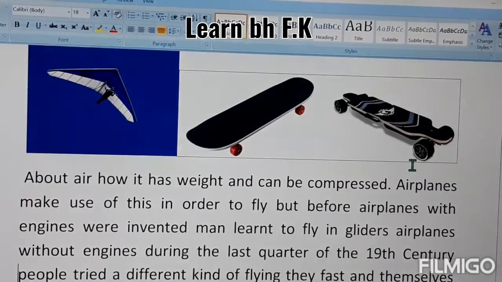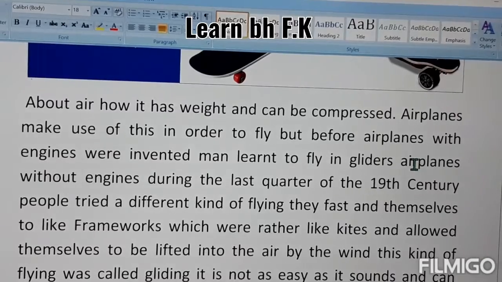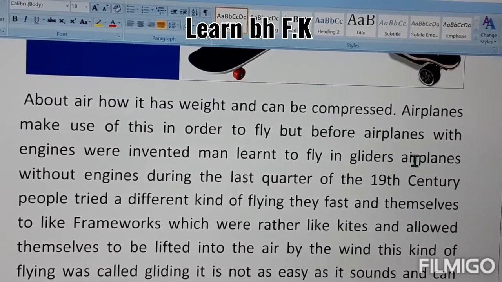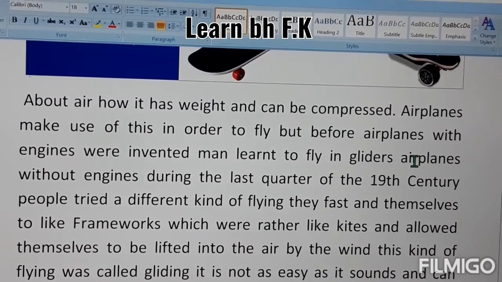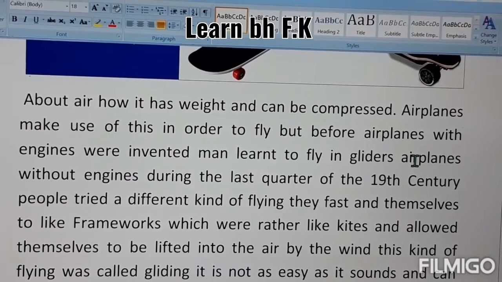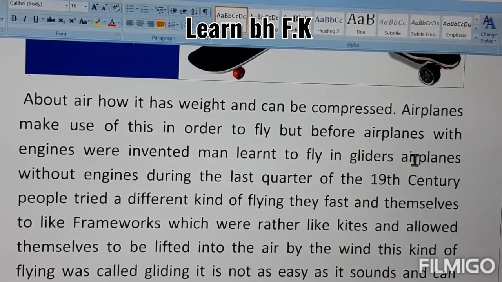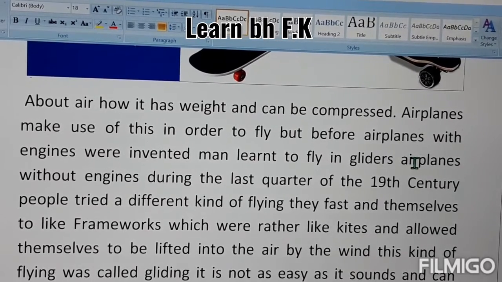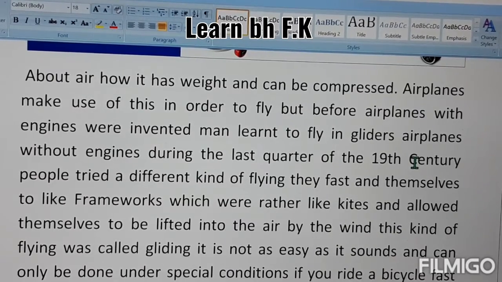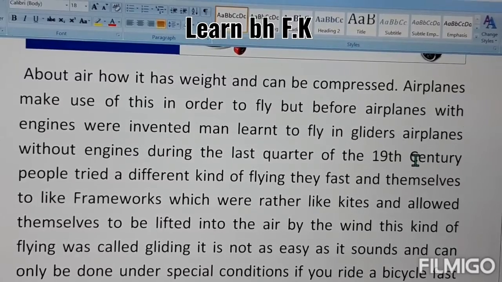Now let's start the topic about air. This topic is about air, that human beings wanted to travel through air, and in the past they didn't know how to fly because the device was not invented at that time. So the story starts from here.